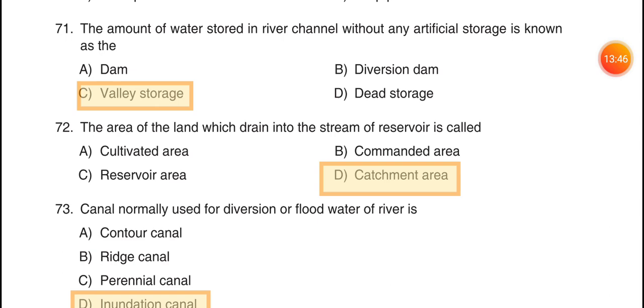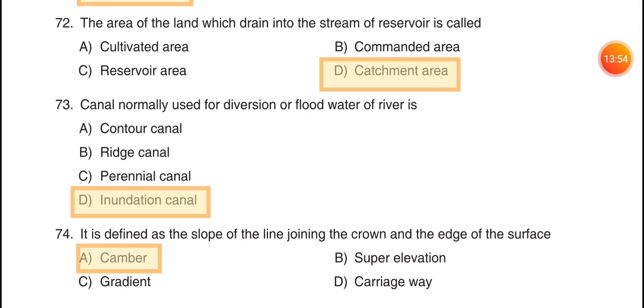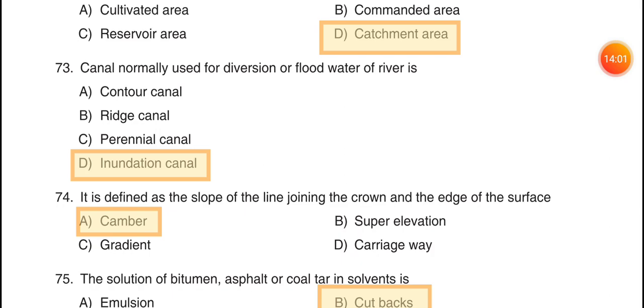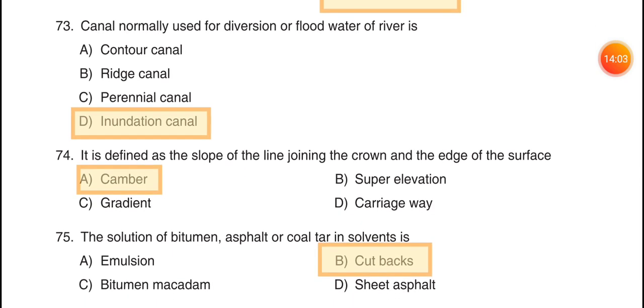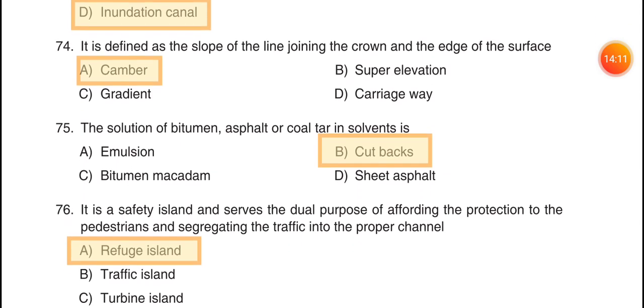71. The amount of water stored in river channel without any artificial storage is known as the, option C, valley storage. 72. The area of the land which drain into the stream of reservoir is called, option D, catchment area. 73. Canal normally used for diversion of flood water of river is, option D, inundation canal.